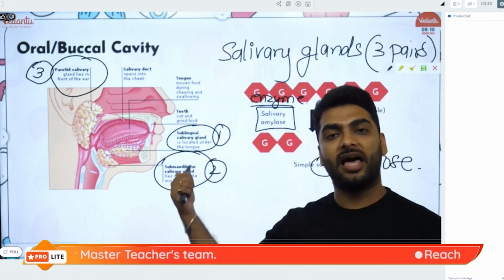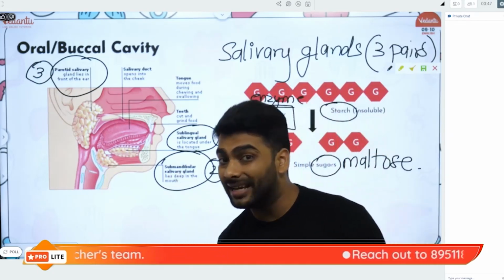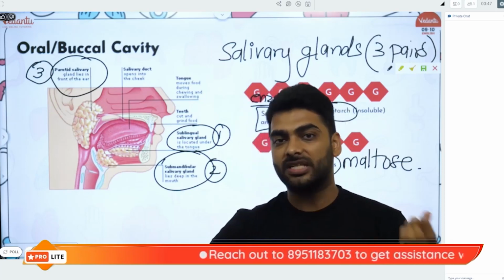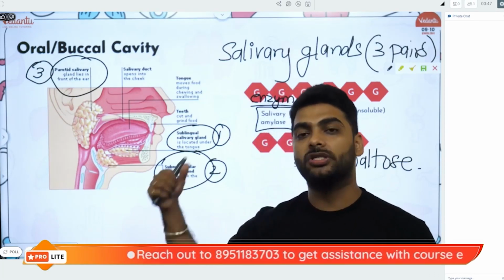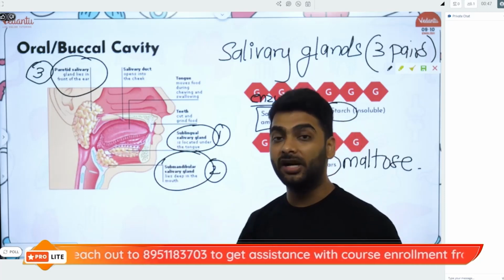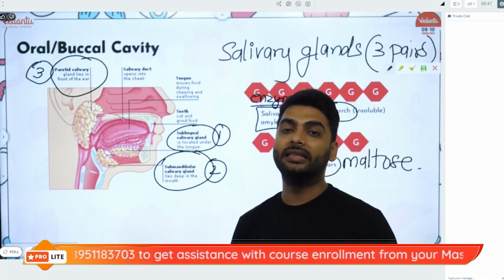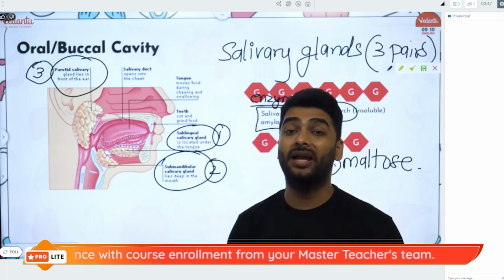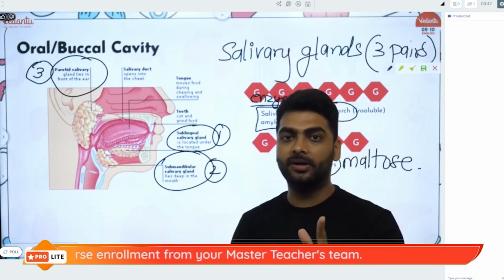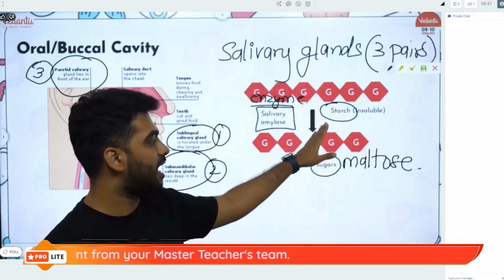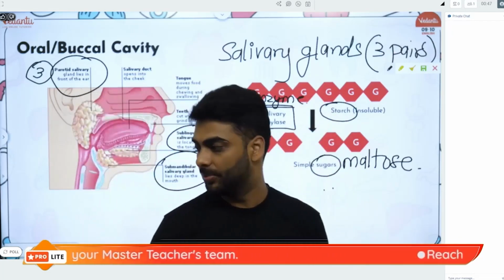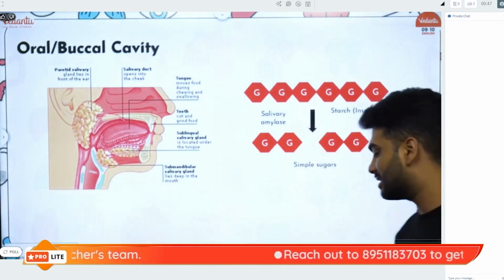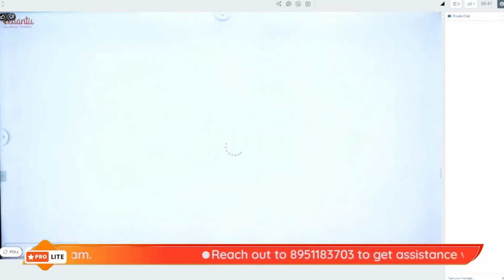You will learn about salivary amylase. You will also learn about pancreatic amylase. Even the pancreas secretes a type of amylase which helps to break down the carbohydrates. So salivary amylase converts starch to maltose, which is a type of sugar, in the saliva. Similarly, in the pancreas, the carbohydrates are converted to lactose. So that's why, remember, salivary amylase converts starch to maltose. That is the simple sugar, right? So that is about your salivary amylase and saliva and the 3 pairs of salivary glands.